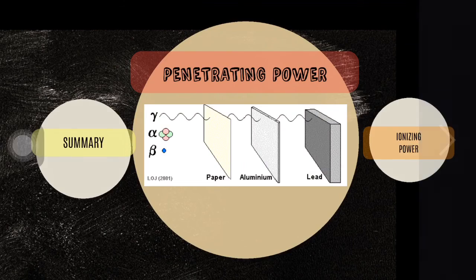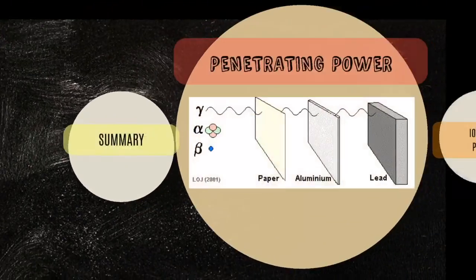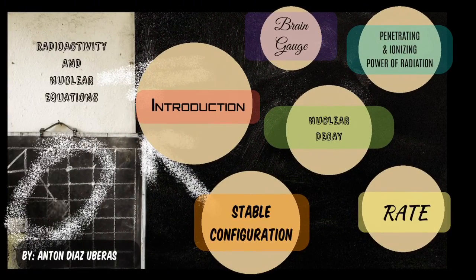So let's take a look at the summary here. For alpha, the penetrating power is very low, but the ionizing power is very high. For beta, both are intermediate, and for gamma, the penetrating power is very high, and the ionizing power for gamma radiation is very low. So technically, this is the summary for the penetrating and ionizing power of radiation.